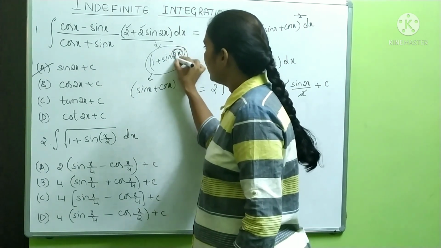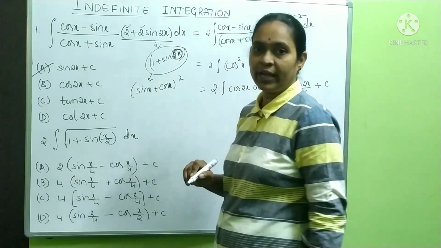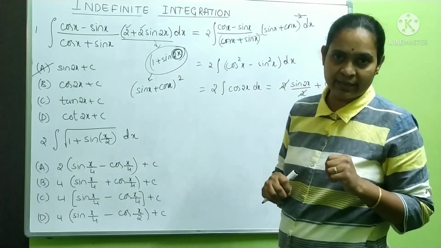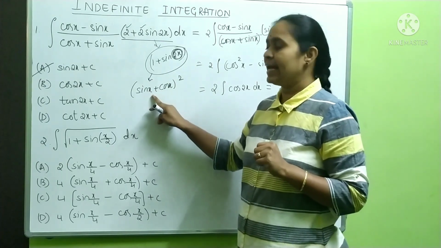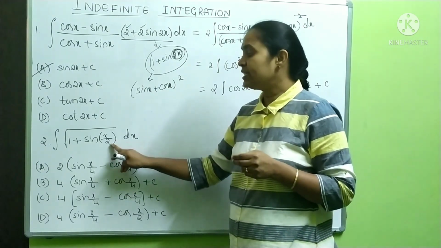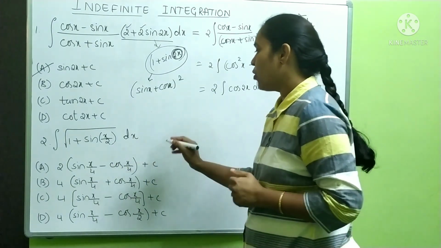Look here, 2x was there, it has become x. Whatever the angle will be there, half of that you have to take. So 2x is there means x. x is there means x by 2. x by 2 is there means you have to go for x by 4. So what happens here?